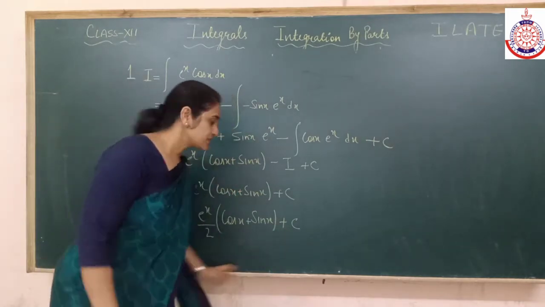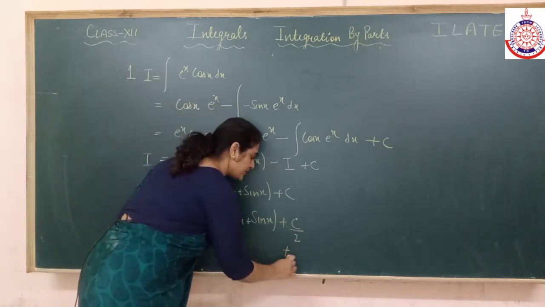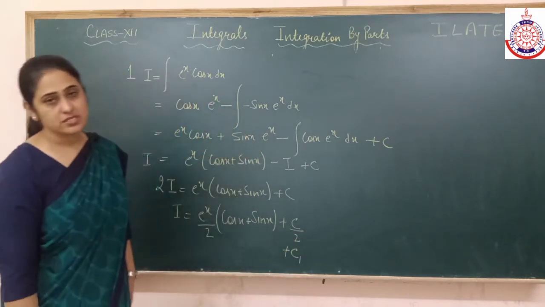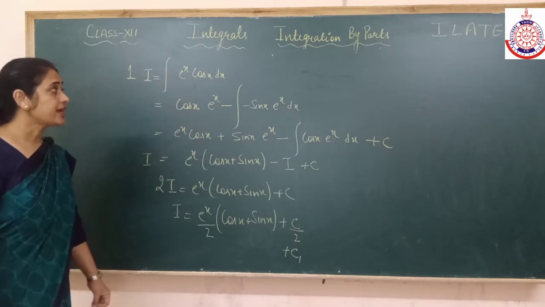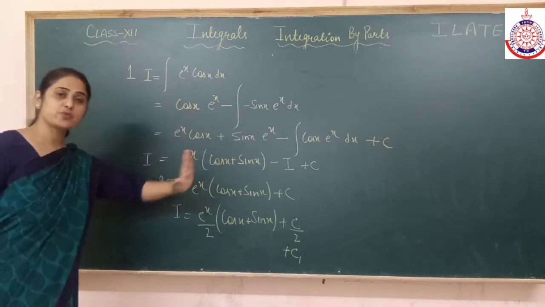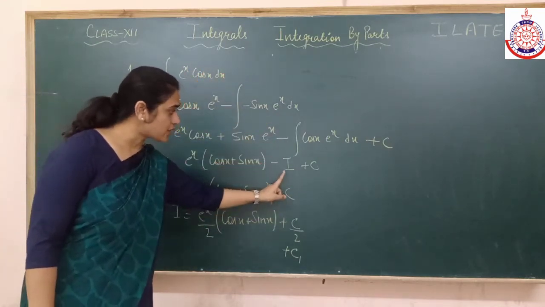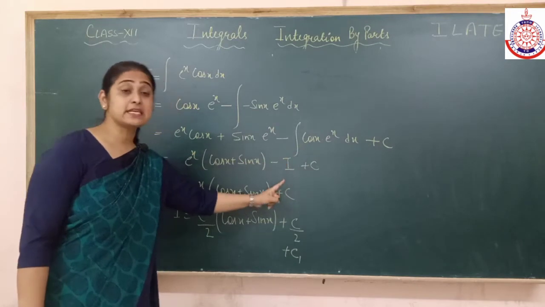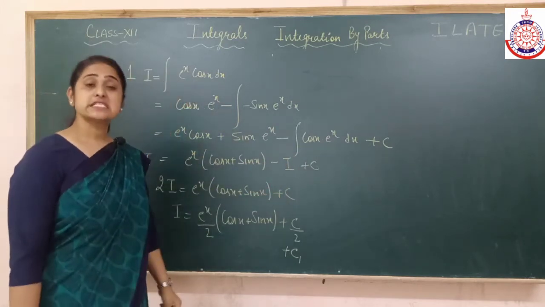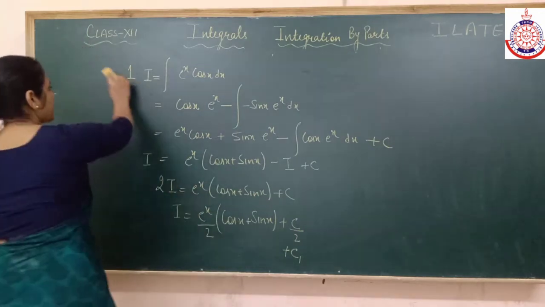Here also 2 comes. But c by 2 again becomes a constant, so we just write it either c1 or c. Is it clear? So whenever you have a combination of exponential function and trigonometric function, the question is going to become like this. It is going to come to that point where we get the same function from where we started, and we will replace it by I. Let's pick up more examples.